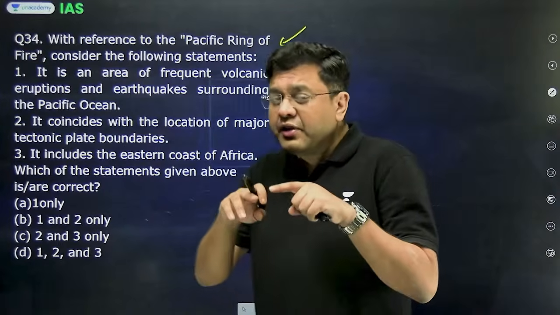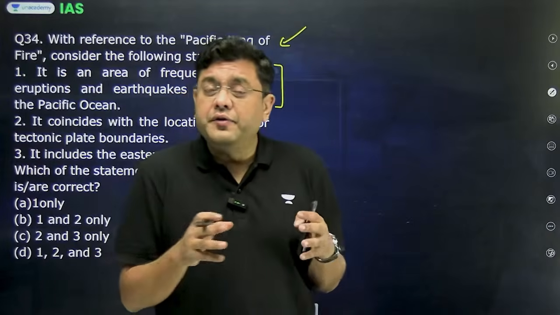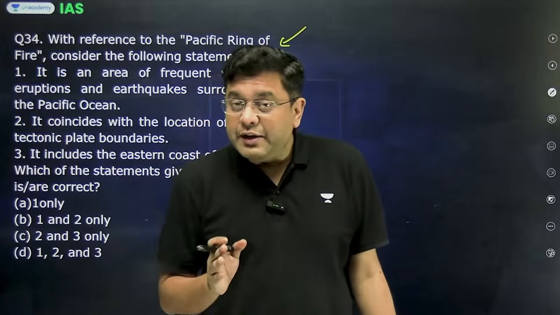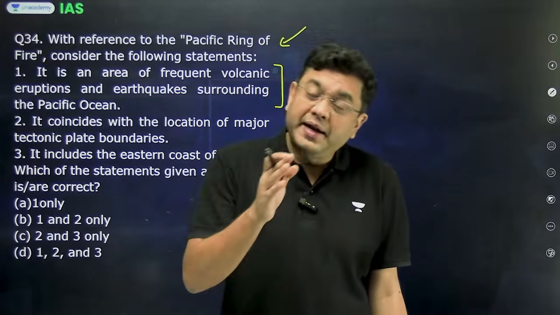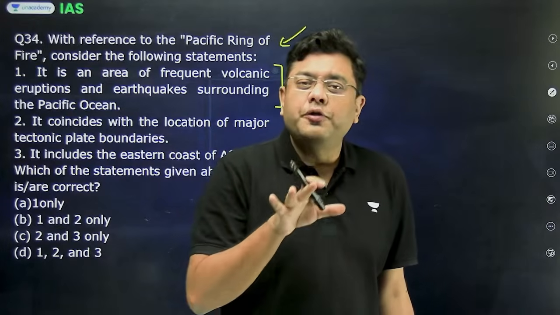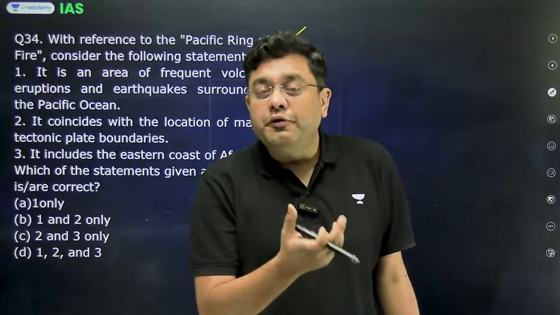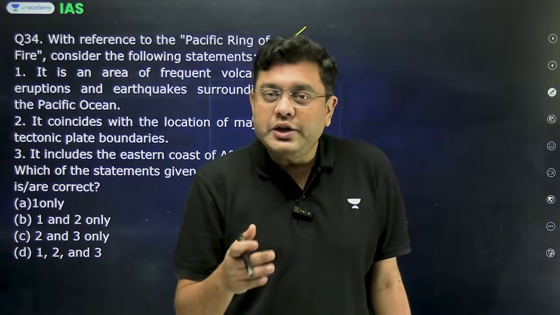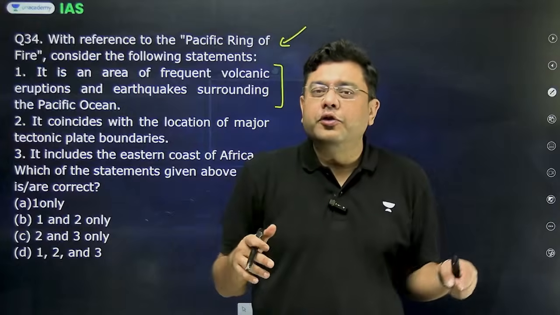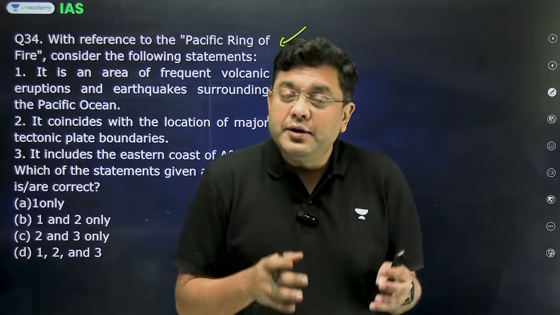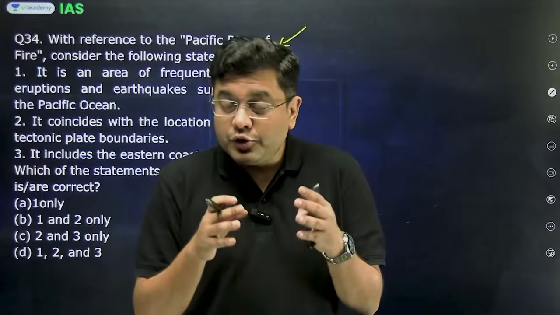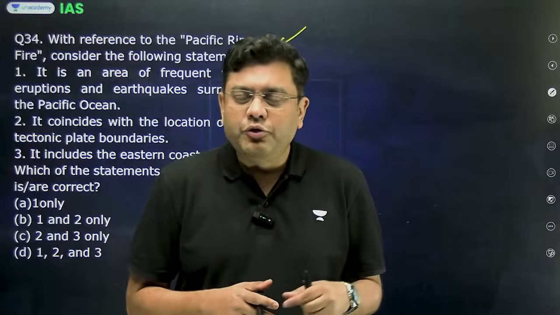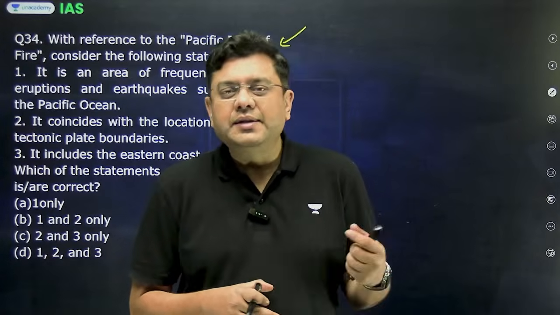So we know that the Pacific Ring of Fire in its entirety is a zone of convergence and transform plate boundaries. It is the boundary of the region of the Pacific Ocean extending from the western coast of South America, western coast of North America, the eastern part of Asia, the island regions of Indonesia, Philippines, and then even into the region around Tonga Islands to the east of New Zealand. That is the entire zone of the Pacific Ring of Fire, dominated by earthquakes as well as volcanic activities due to convergence and subduction of the Pacific Sea floor, as well as some other plates like the Juan de Fuca plate, Nazca plate, Philippine Sea plate, and so on.